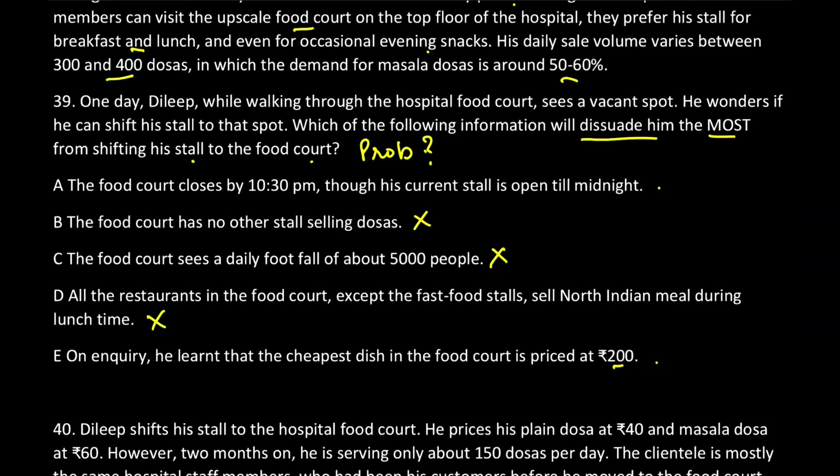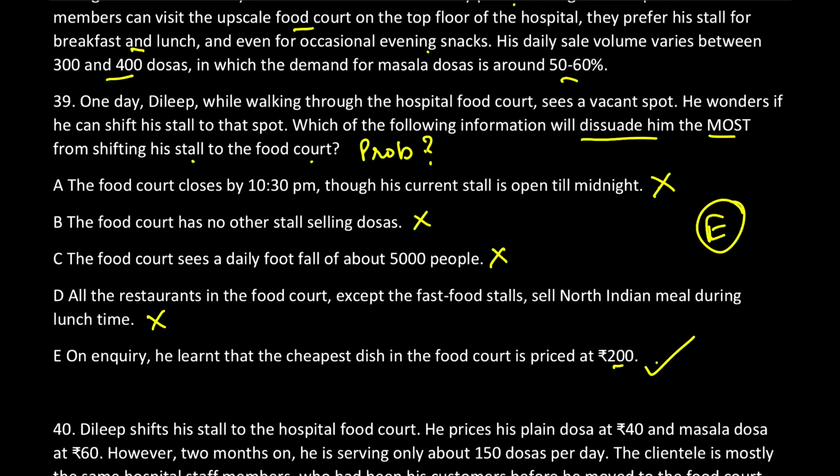What will affect him more? Increasing the price of the dosa directly from 20 rupees to 200 rupees, or going for this, that I have half an hour, I will be able to keep it open for only less time. Will this be more harmful or will the price be more harmful? Of course, anyone can say this thing, that of course the price will be more harmful. Correct? So option E is the correct answer over here.